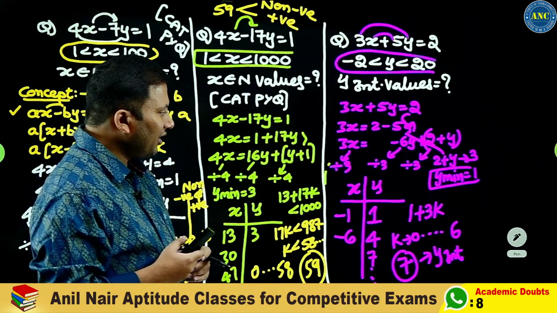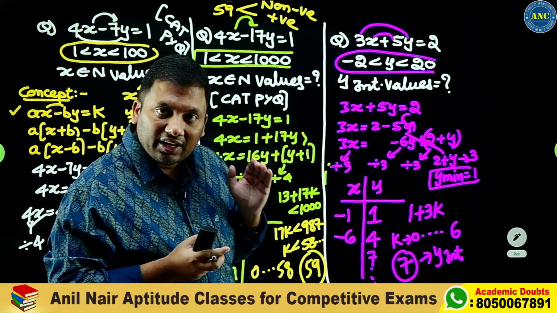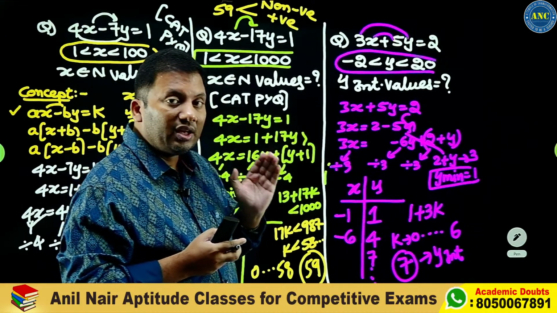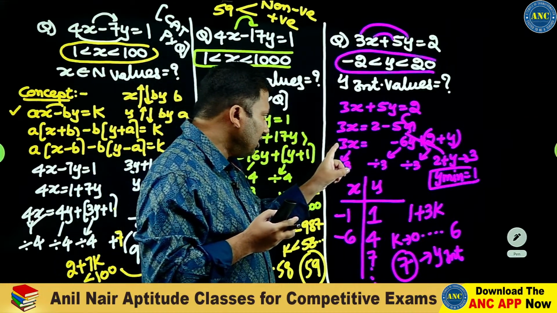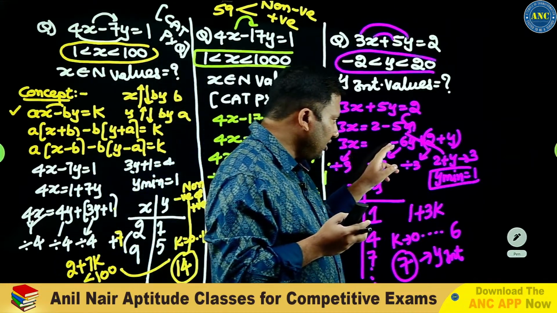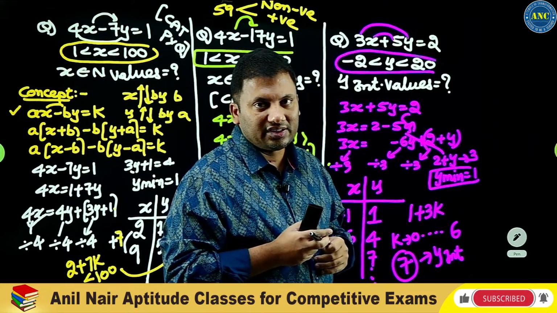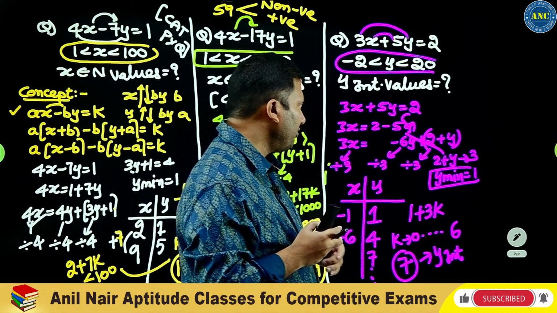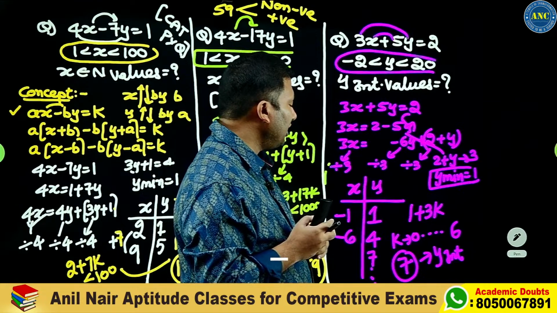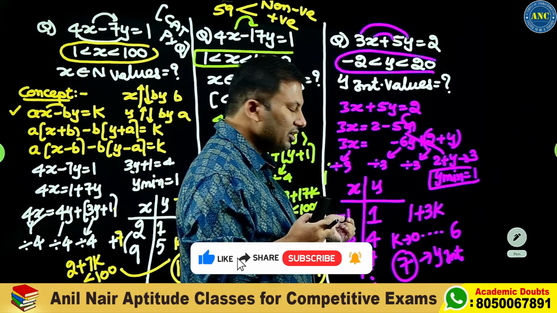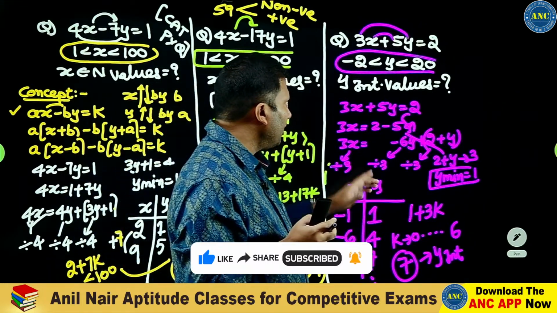3x plus 5y is equivalent to 2. There is a condition on y. What is the condition on y? Minus 2 less than y less than 20. Only focus on y. This is divisible by 3, so 2 plus y should be divisible by 3. Y minimum should be 1. If y is 1, 3x will be minus 3, and x will be minus 1. The focus is only on y.